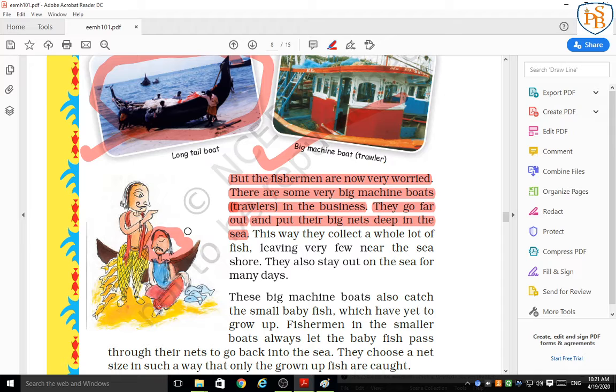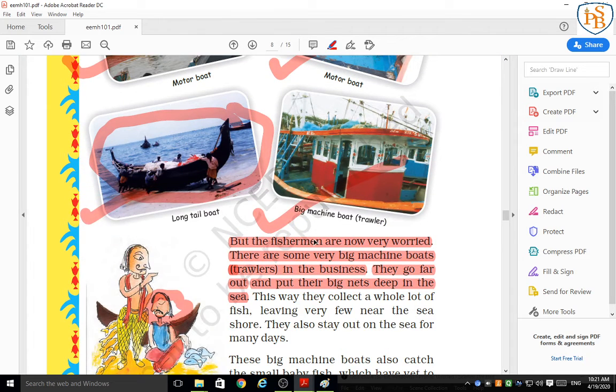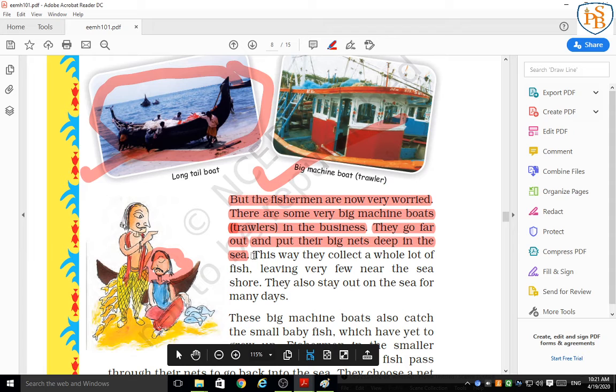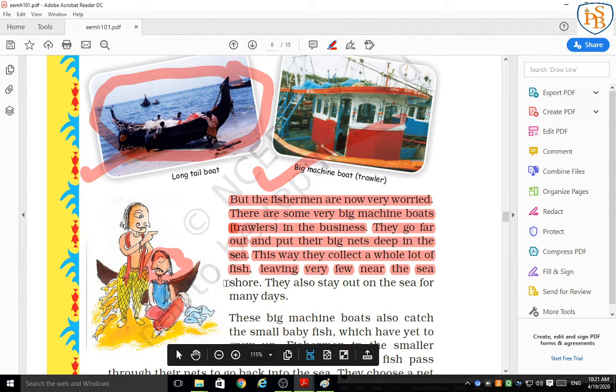The fishermen are very worried because there are now some big machines available. We already have seen the motorboat, and the motorboat goes far in the sea, and they put their big nets deep in the sea. What will happen after they put the big nets deep? This way they collect a whole lot of fish, leaving very few near the seashore.